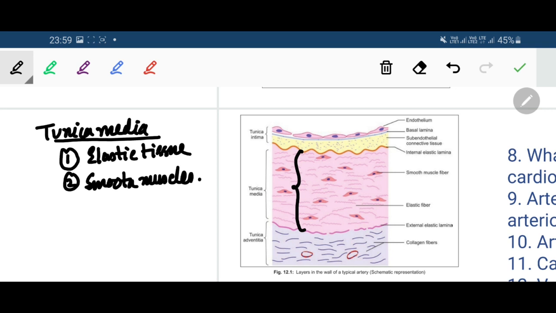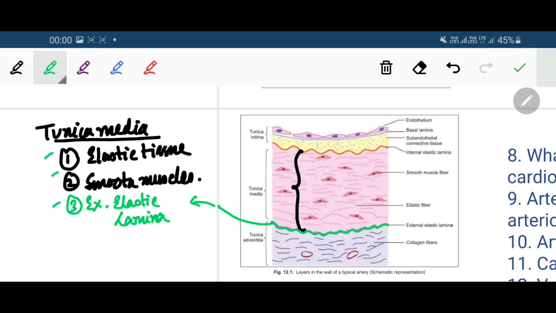On the outside the tunica media is lined by another wavy elastic lamina that is called the external elastic lamina. Okay, so tunica media has got these three components: elastic tissue, smooth muscle and external elastic lamina.